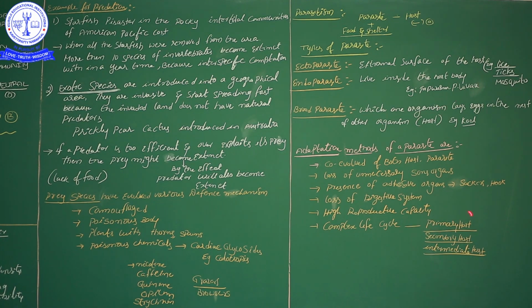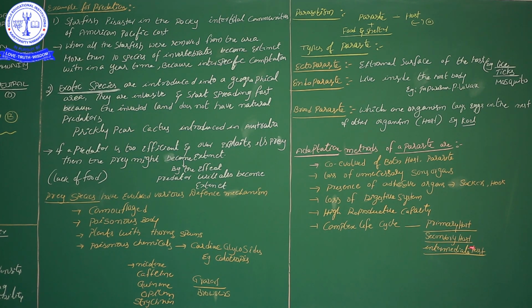So the female Anopheles mosquito is the primary host for Plasmodium vivax. The asexual life cycle is completed in human beings, which we call the secondary host. So for Plasmodium vivax, the secondary host is the human body and the primary host is the female Anopheles. Similarly, for Wuchereria bancrofti, the sexual life cycle is completed in the human being, so the human is the primary host, and the asexual life cycle is completed in the female Culex mosquito.